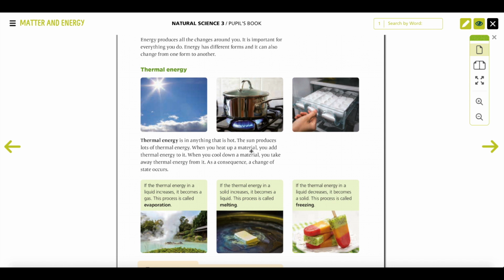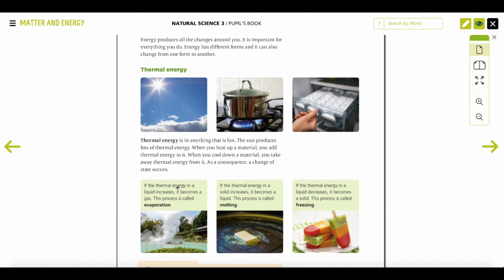When you heat up a material, when you heat up the food, for example, like here, you add thermal energy to it. Se añade energía térmica al objeto. But when you cool down a material, cool down means cuando se baja la temperatura de un material, you take away thermal energy from it. Lo que haces es quitarle temperatura. As a consequence, a change of state occurs. And we are going to see the 3 ways to change the state of a material.